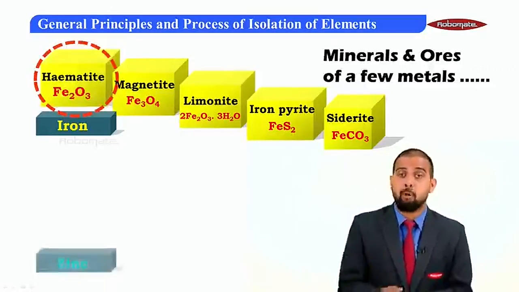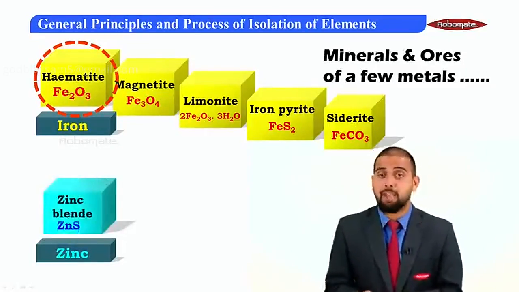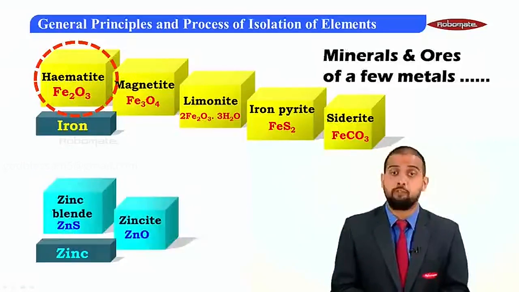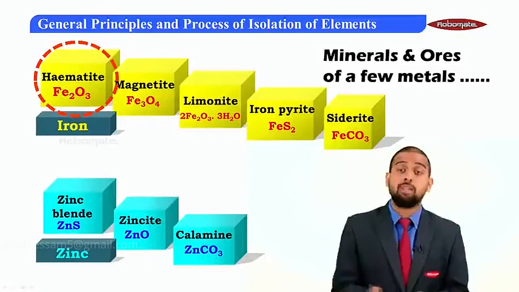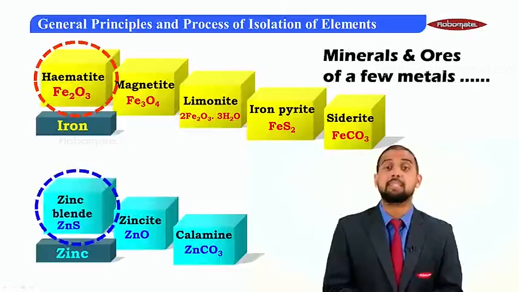Now going to the second important metal, which is zinc. Zinc in nature can exist in the form of zinc blende, which is a sulfide form of zinc. It can also be in the form of zincite, which is the oxide form of zinc. It can also be in the form of calamine, which is the carbonate form of zinc. Well, all these are minerals of zinc, but the ore of zinc is zinc blende, that is zinc sulfide.